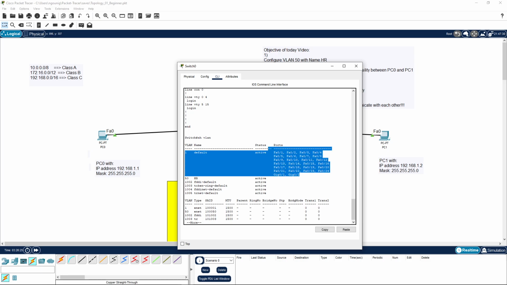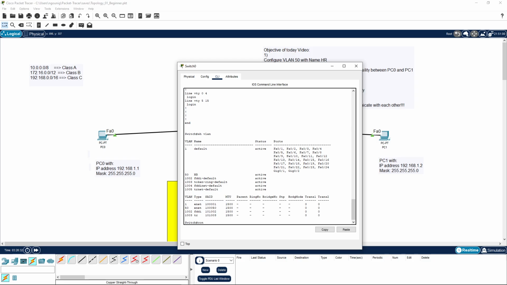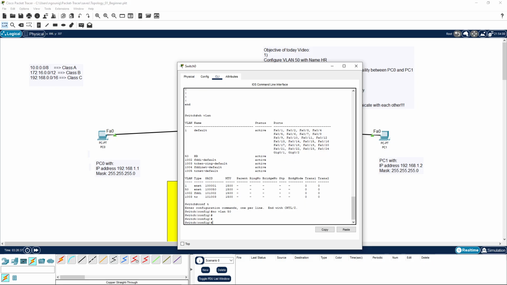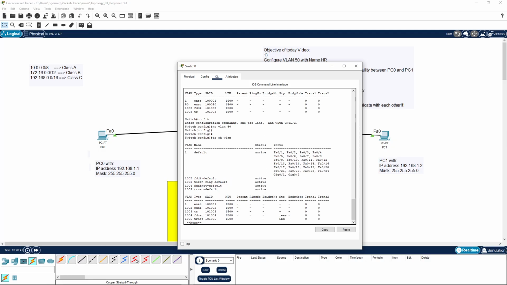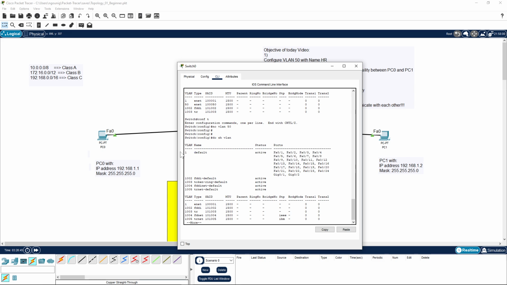All the ports of the switch are in VLAN 1, no VLAN 50 that I have there. They are all in the same VLAN, as you can see here, VLAN 1, the default VLAN.